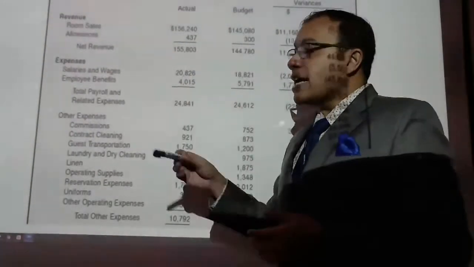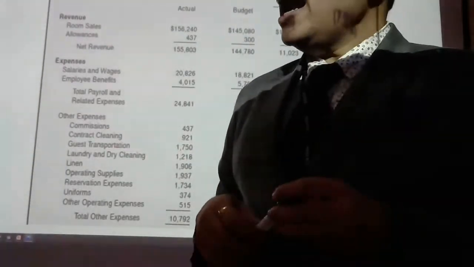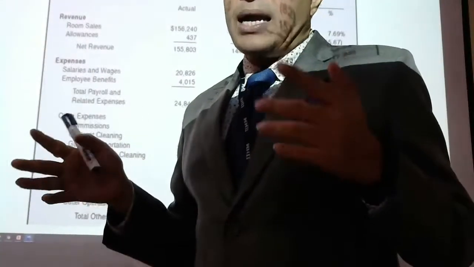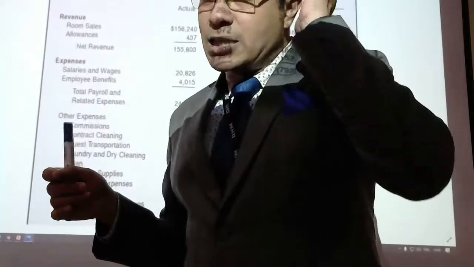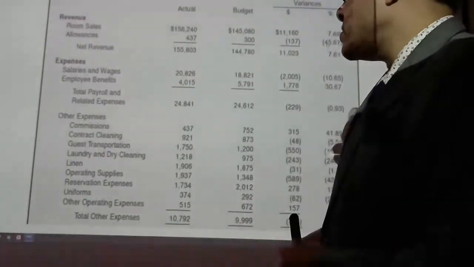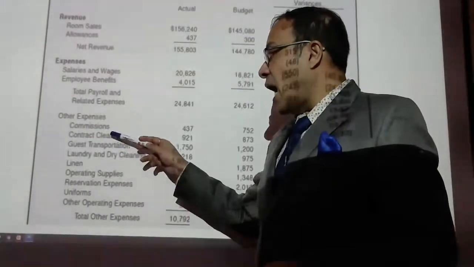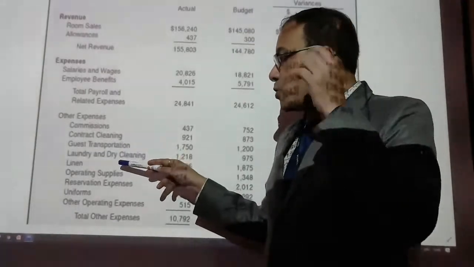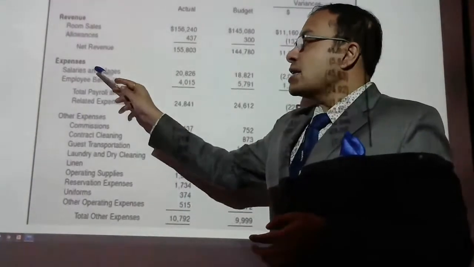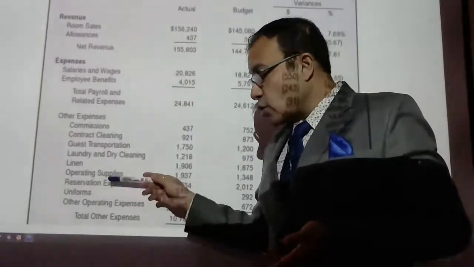Now you can see under expense. Some time back we were doing the third particular figure. One was the payroll part, you remember? The next one was the laundry part, next one was the commission part, and next one was the other expense part. So basic 4 heads, we are trying to check the expense. There can be million others like that. So other expenses has been clearly mentioned here: commissions, contract cleaning, guest transportation, laundry, linen, operating supplies, reservation, uniforms, etc. Expenses, payrolls and salaries, so salaries and wages, employee benefits, and all are calculated in that way.